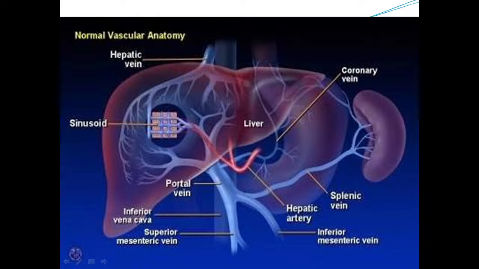So how does the portal vein form? When the superior mesenteric vein joins with the splenic vein, while the inferior mesenteric vein drains into the splenic vein. So the portal vein forms by the joining of the superior mesenteric vein and splenic vein. In cirrhosis there is a defect at the sinusoidal level. When there is fibrosis in the sinusoid, the portal vein is not able to drain blood into the liver. So there will be pooling of blood in these veins. This is called portal hypertension.